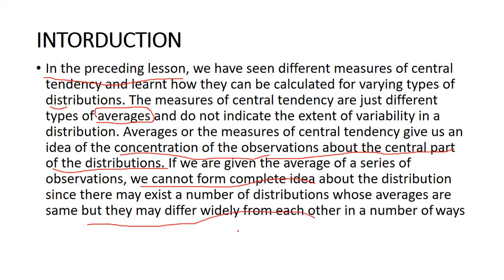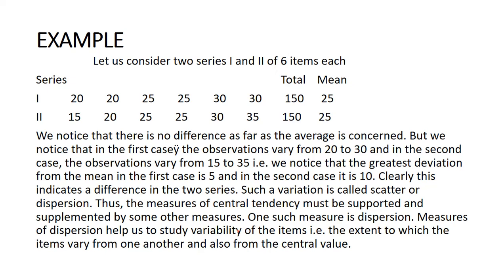We can see one more example. This is my data set: 20, 20, 25, 25, 30, 30, and here 15, 20, 25, 25, 30, 35. Total is 150 and 150, and mean is 25 and 25. Here the values vary from 20 to 30, and here they vary from 15 to 35.